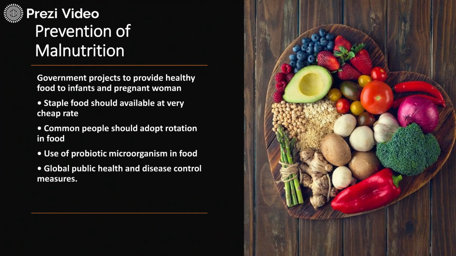Further, government projects to provide healthy food to infants and pregnant women. Staple food should be available at a very cheap rate. Common people should adopt rotation in food, use of probiotic microorganisms in food, and global public health and disease control should be there. So there are a number of ways by which we can prevent malnutrition.